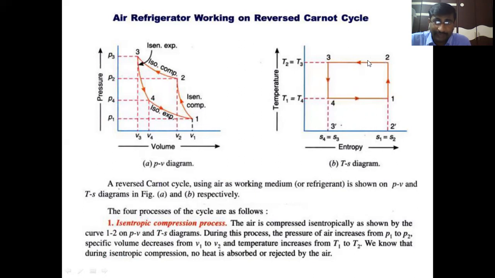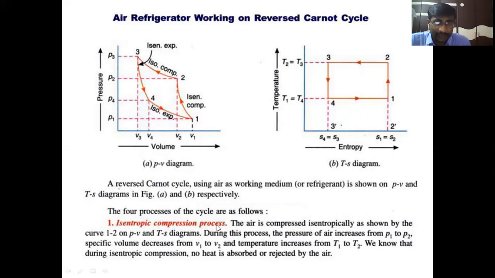During the isothermal compression, heat is rejected from the system. During 4 to 1, the isothermal process, heat is extracted from the space to be cooled. And the other two are reversible adiabatic compression and expansion. Let us look at each process one by one. The four processes of the cycle are as follows.